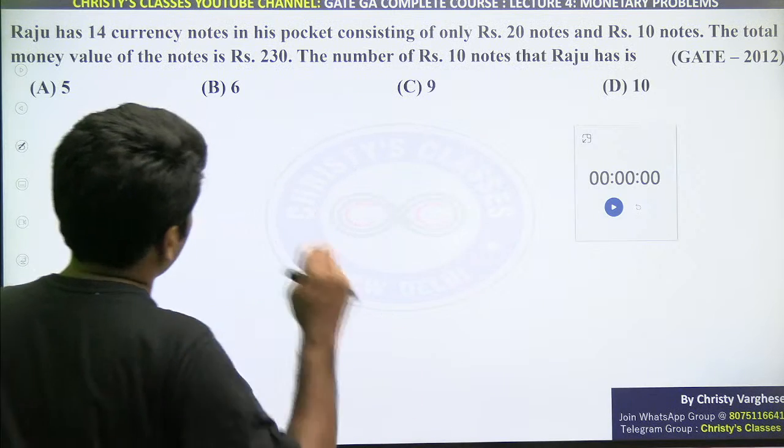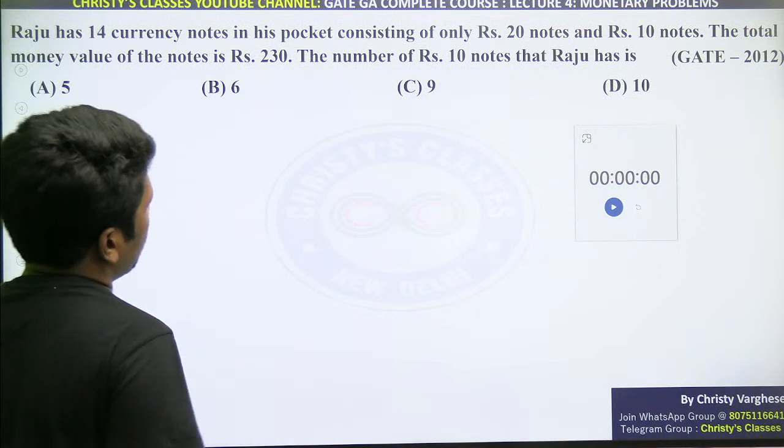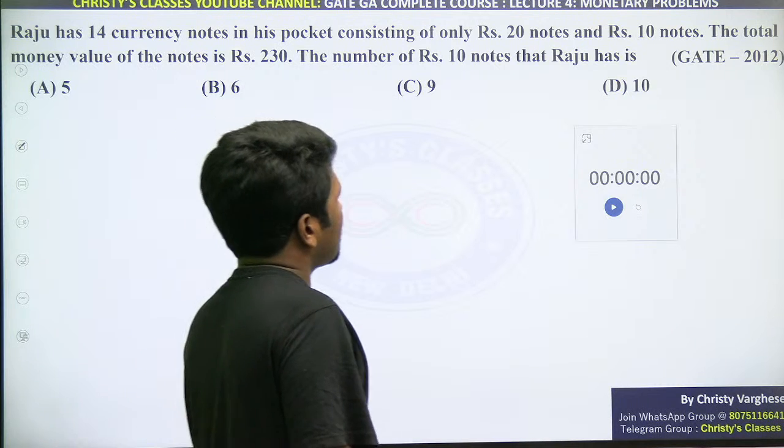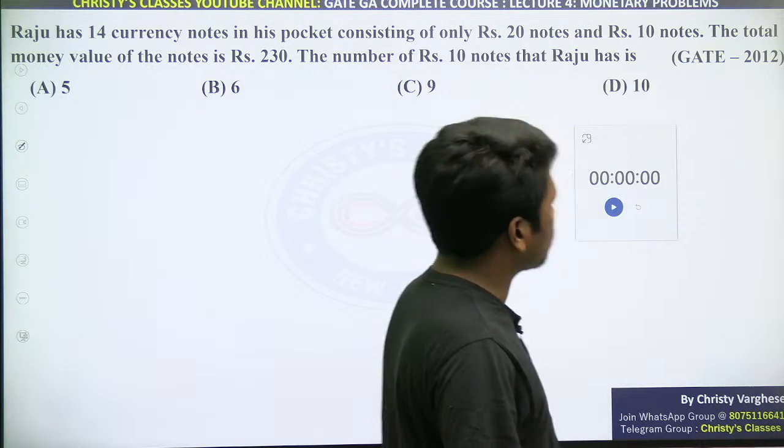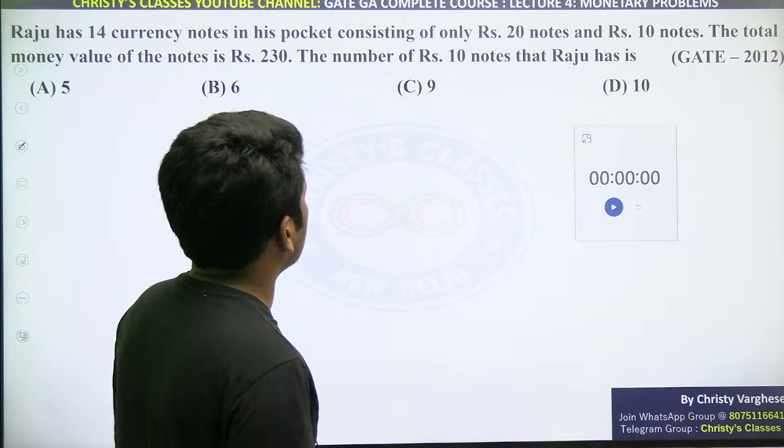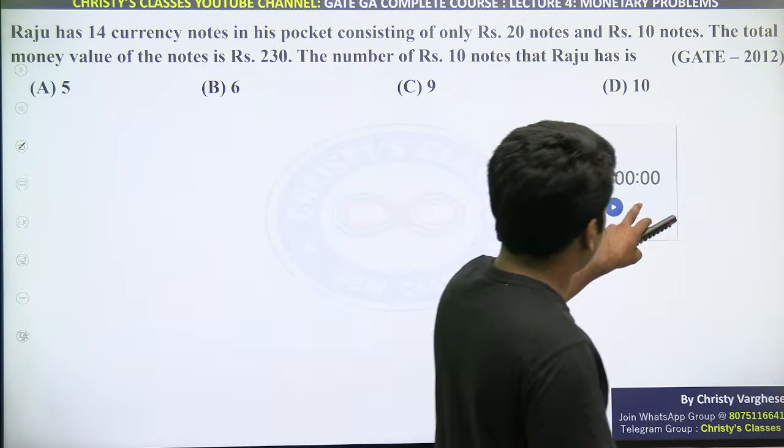The monetary problem, there are other aspects also. This is a very simple monetary problem where profit discount nothing is there. Money calculation, this is actually a linear equation solving problem only, but options also you can use if you want. So try it very fast.